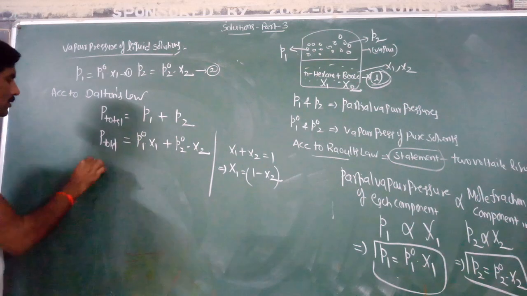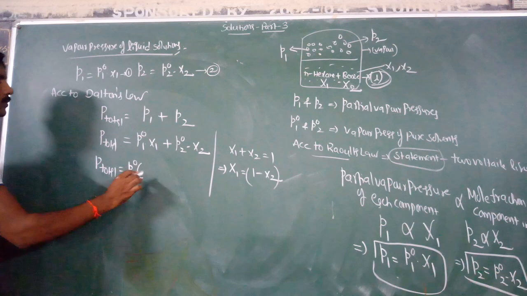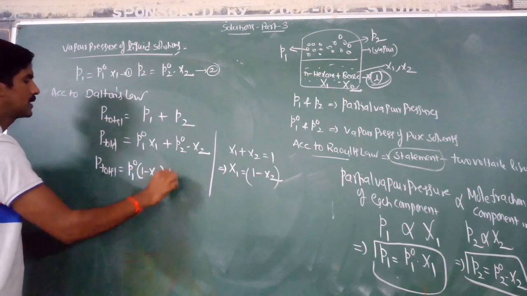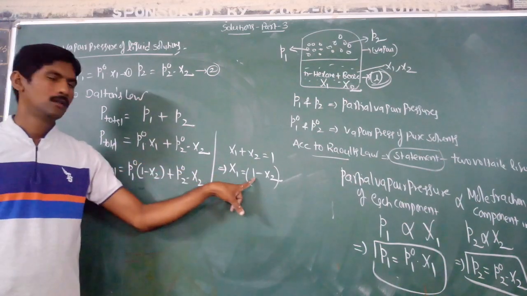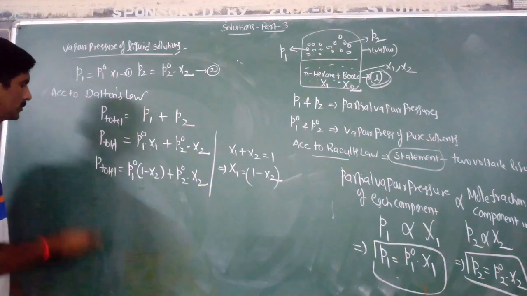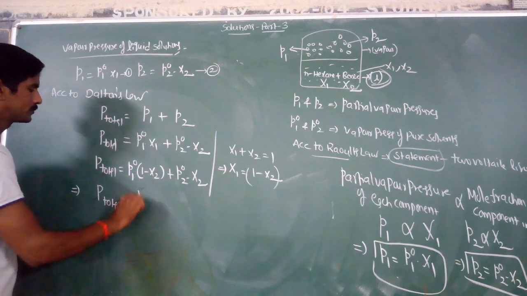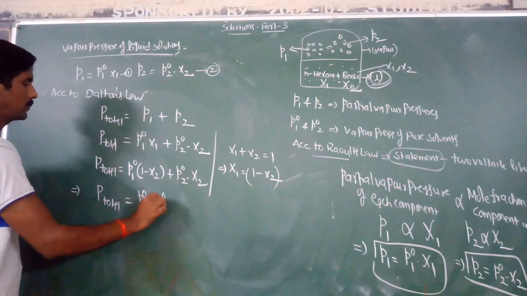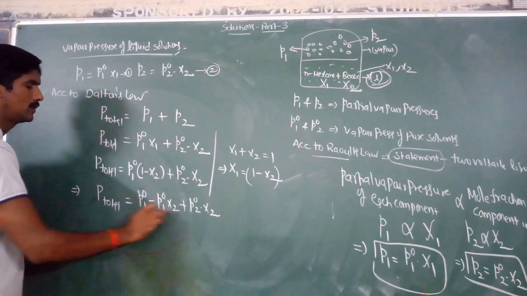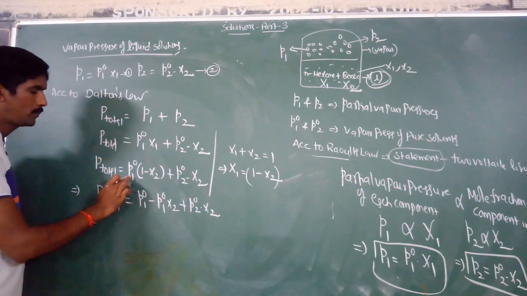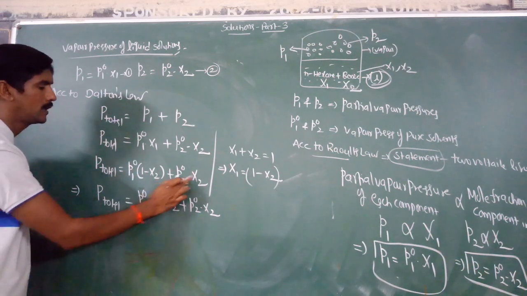Then the total pressure is equal to P01 into 1 minus x2 plus P02 into x2. That implies total pressure is equal to P01 minus P01 x2 plus P02 into x2. Expand this.